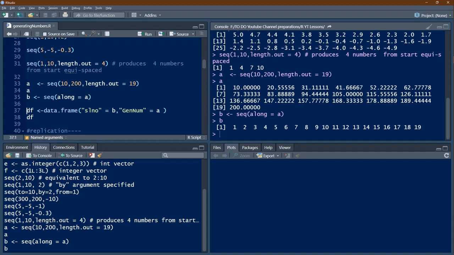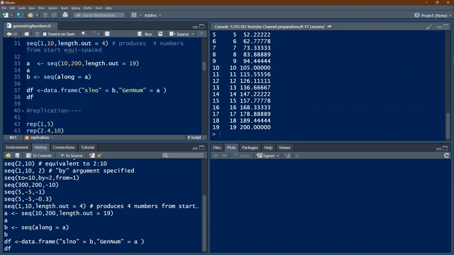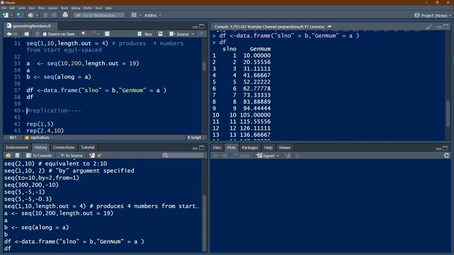Now let's create a data frame. Here we'll use these 2 vectors which we have created. Serial number is B and generated number is A. That means B is basically this 1 to 19, and the generated numbers in A will come in the second column. So we are having the generated numbers in the second column. The first column is basically produced using along.